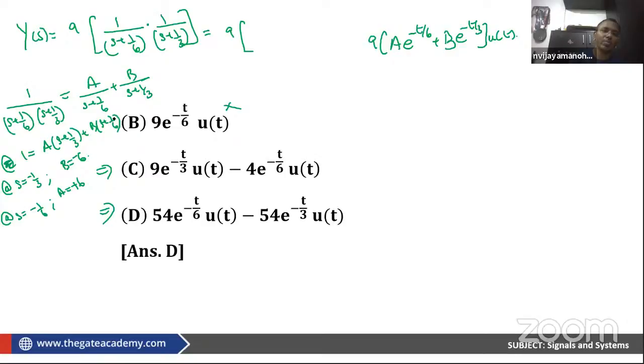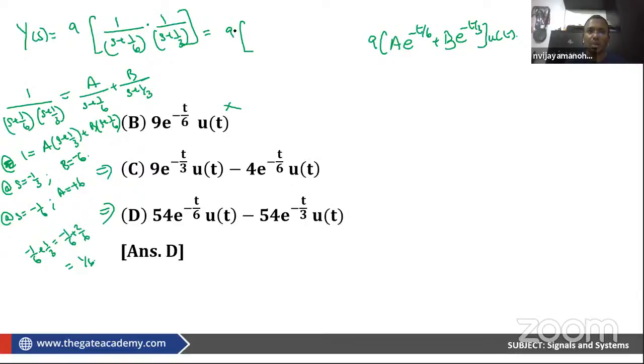Minus 1/3 plus 6 will be minus 1/6, correct. Minus 1/6 plus 1/3 is same as minus 1/6 plus 2/6, which is 1/6. Correct. That's what we got. So A by 6 will be 1. So A will be 6. So now we got this option. So A and B both are 6.